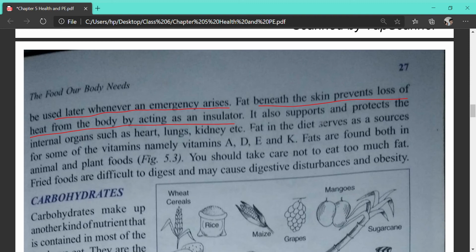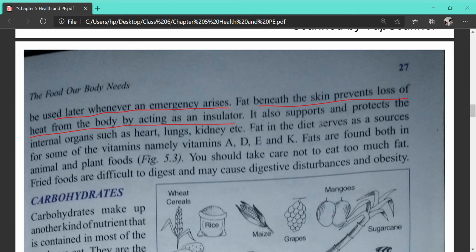What is an insulator? We have just learned electricity. Do you remember? Yes, ma'am. That is a bad conductor or poor conductor, that does not conduct heat. So fat deposition under the skin acts as an insulator, that is, our body heat cannot go out. Now what is the situation? Now it is cold outside, it is winter season. Yes or no? Yes, ma'am.